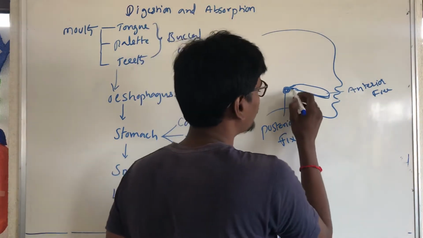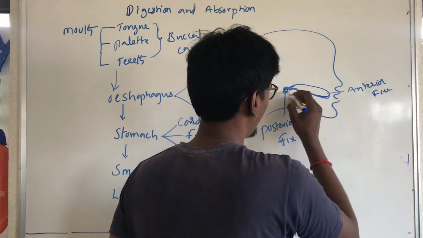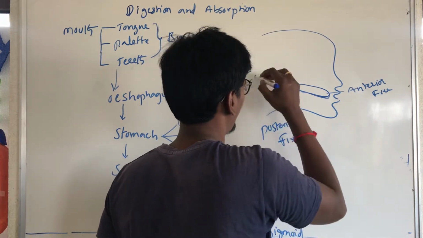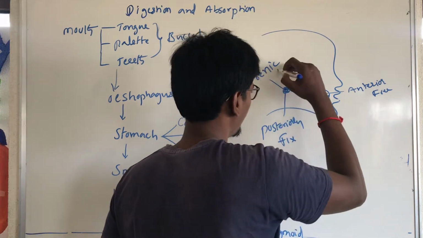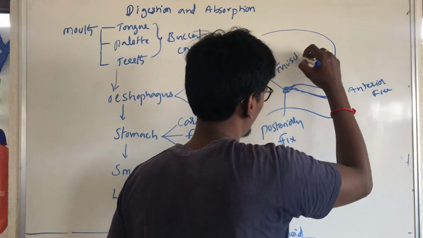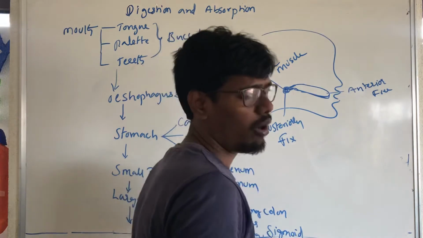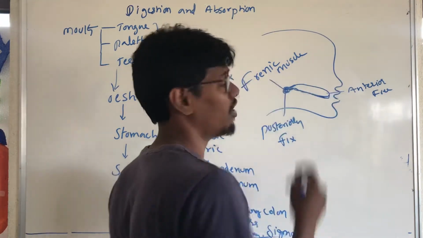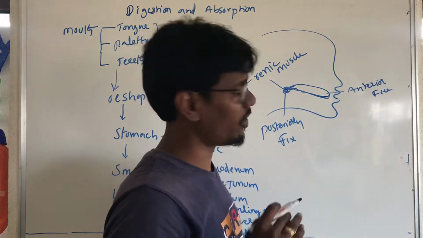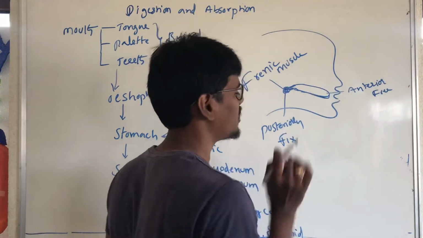This hanging structure is called the frenulum. So this is the tongue.